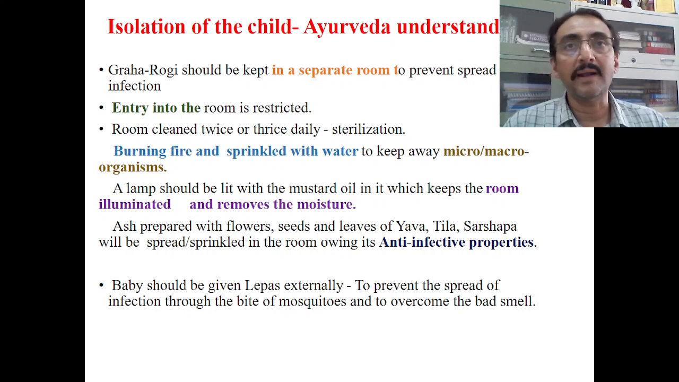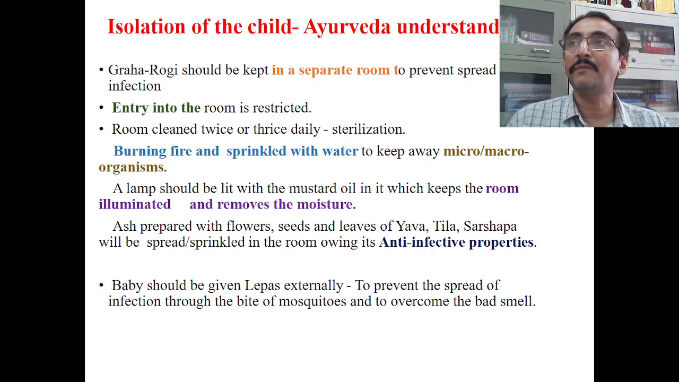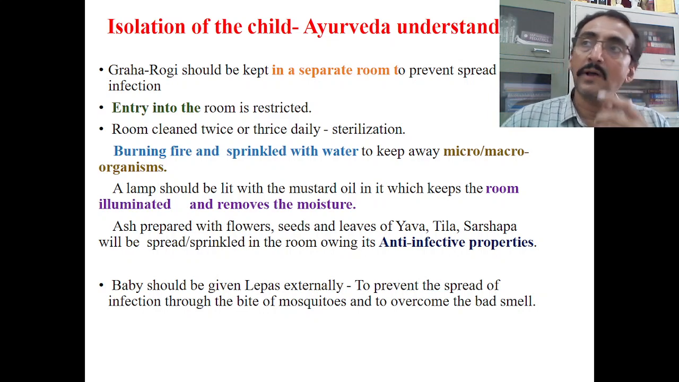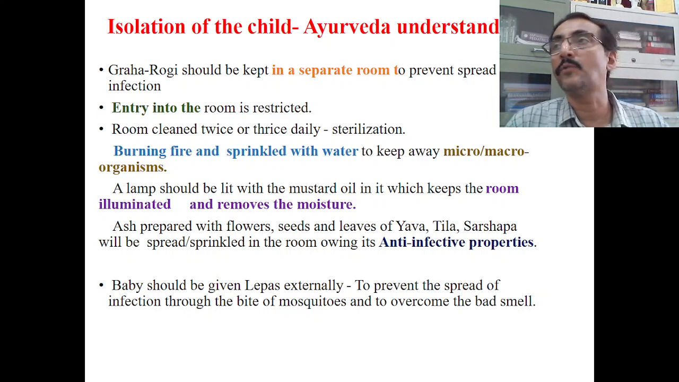When we talk about Graha Rogi, bad smell is always explained. That means in different Graha Rogas, different types of bad smell come out of the body. So lepas may be there to control this particular bad smell, number one. Number two, lepas may be a repellent for mosquitoes and other vectors. Okay, so this prevents the spread of infection from the room to outside, or even any infection from outside coming into the room and onto the skin of the person, it will be prevented.